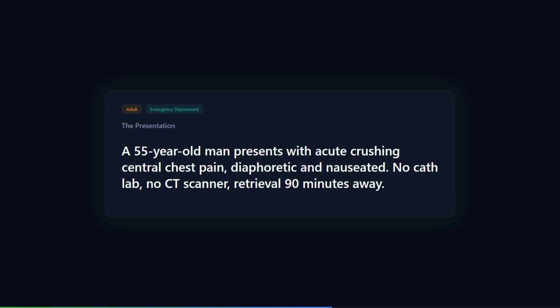Good morning. It is Thursday the 14th of August. This is STAMPS Daily. 91 days until your CGT StAMPS examination. Phase 1, Foundation. Today we tackle one of the highest yield presentations in rural practice, acute chest pain in a center without percutaneous coronary intervention.